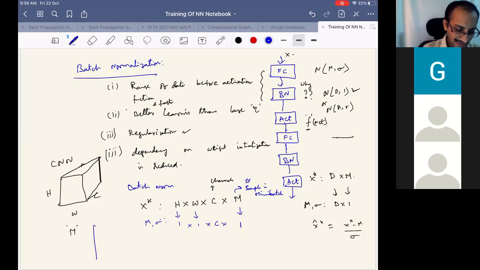So what we do essentially is consider H W together as one dimension, because whatever we do to rows we also do for columns.